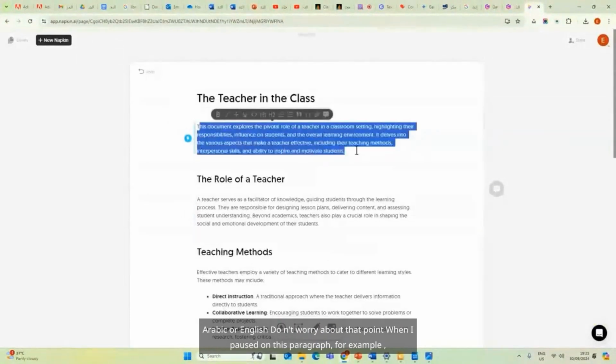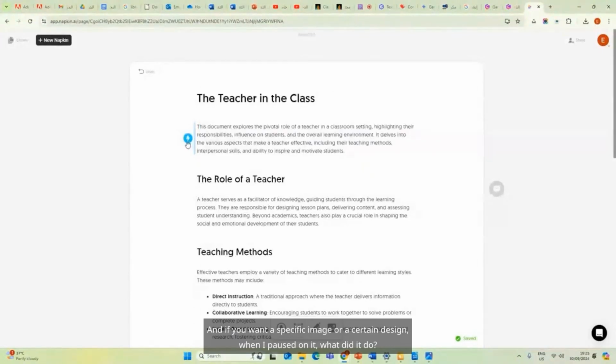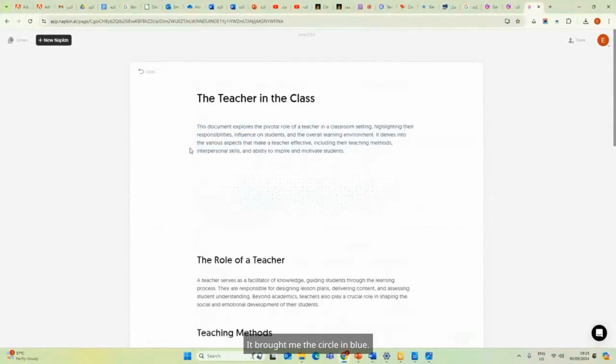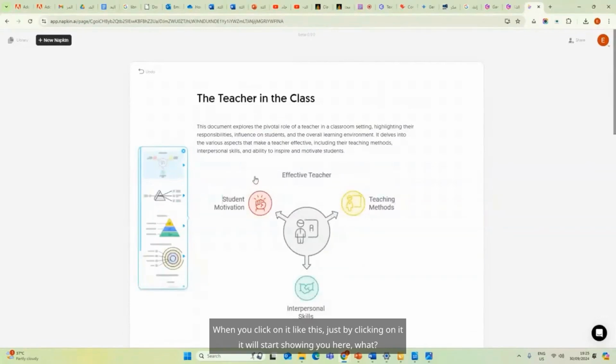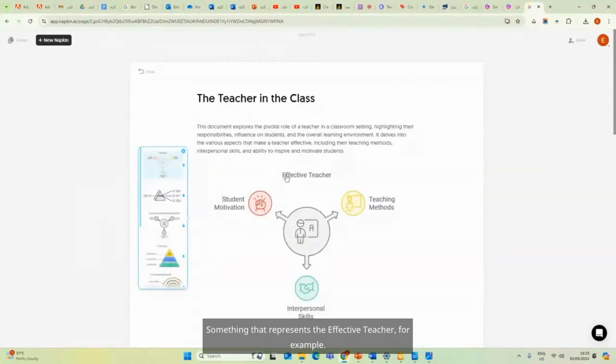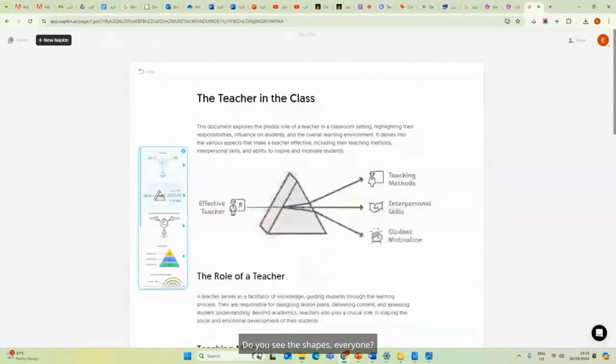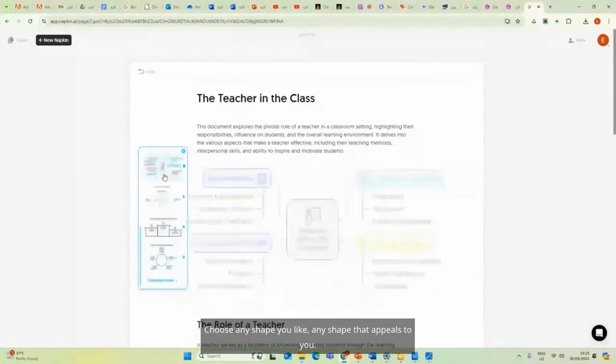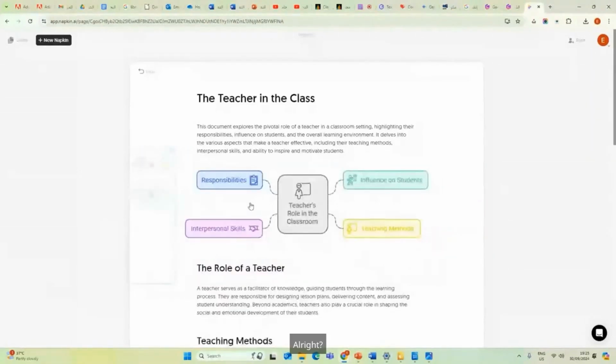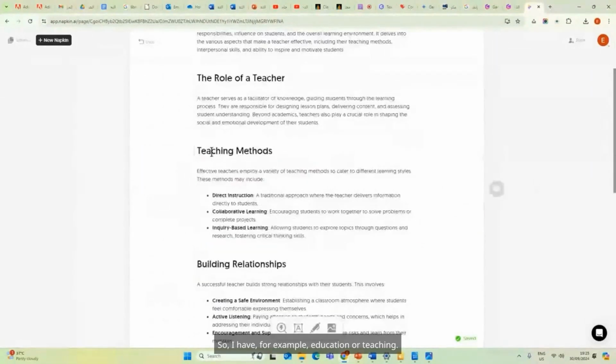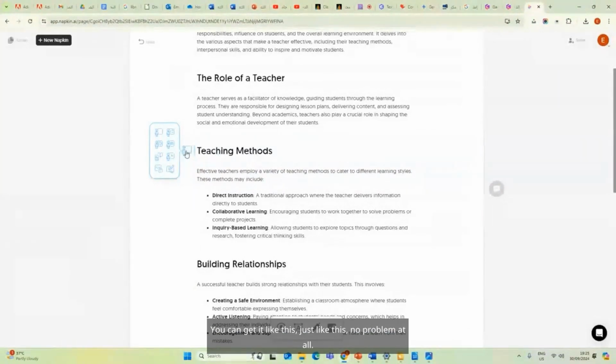When I paused on this paragraph, for example, and if you want a specific image or a certain design, when I paused on it, what did it do? It brought me the circle in blue. When you click on it like this, just by clicking on it, it will start showing you here something that represents the effective teacher, for example. Do you see the shapes, everyone? Choose any shape you like, any shape that appeals to you. All right? So I have, for example, education or teaching. Look, I've brought you here an image of the teacher. You can get it like this, just like this, no problem at all.